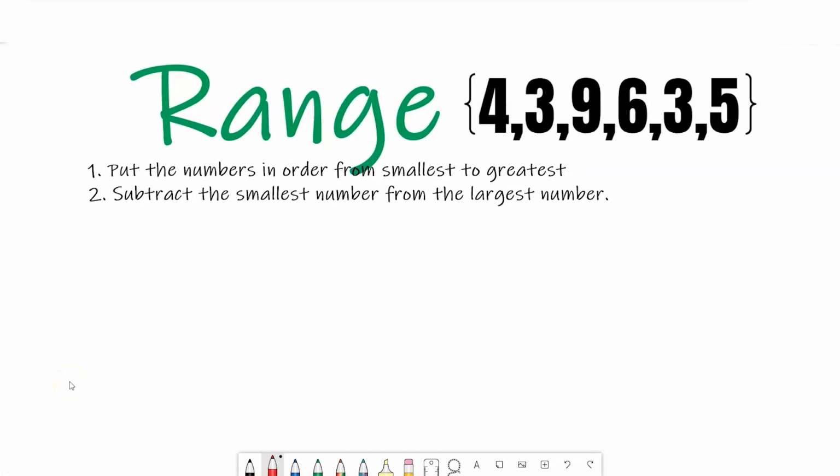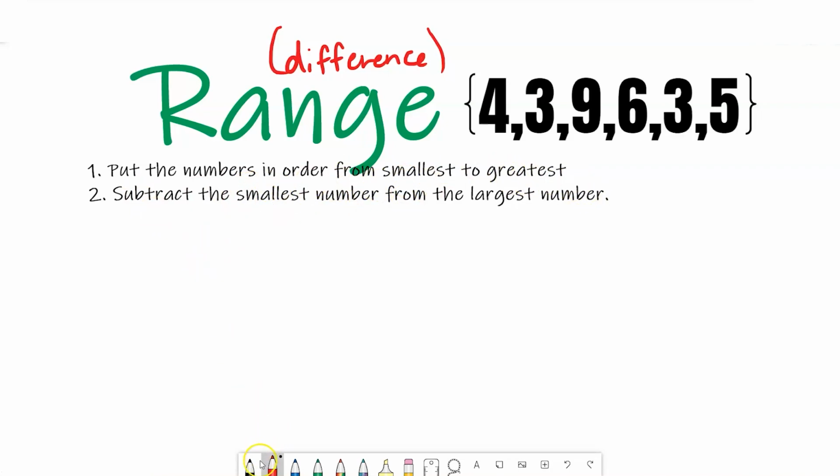Range in statistics review video. So this is a quick review video on how to find the range, or it's often referred to as the difference, because we're going to be dealing with subtraction between this set of data values. So 2 steps. Step number 1 is to put the numbers in order from smallest to greatest. This is similar to the way that we've started how to find the median and how to find the mode. And then the second step is to subtract the smallest number from the largest number.